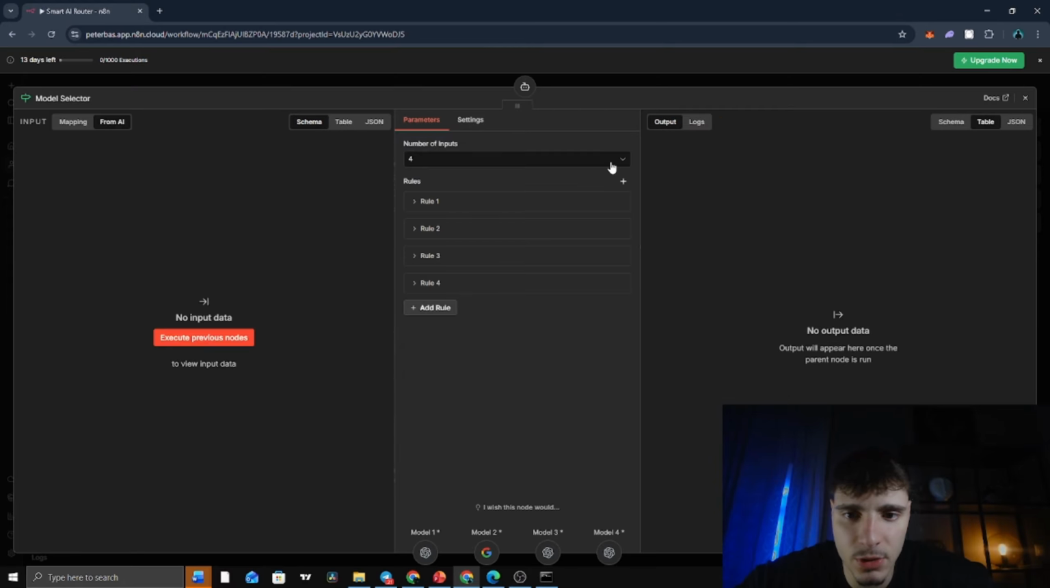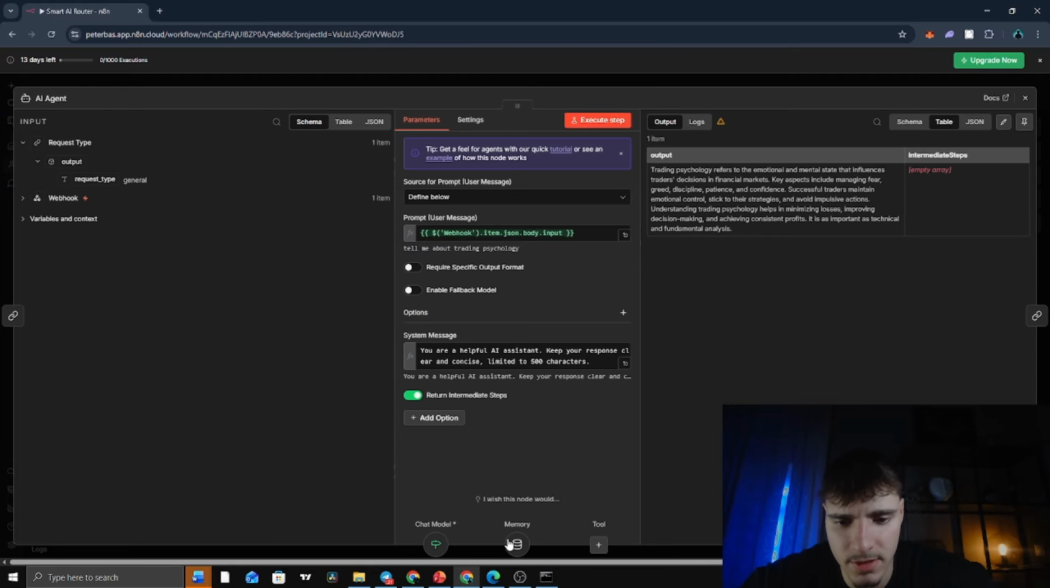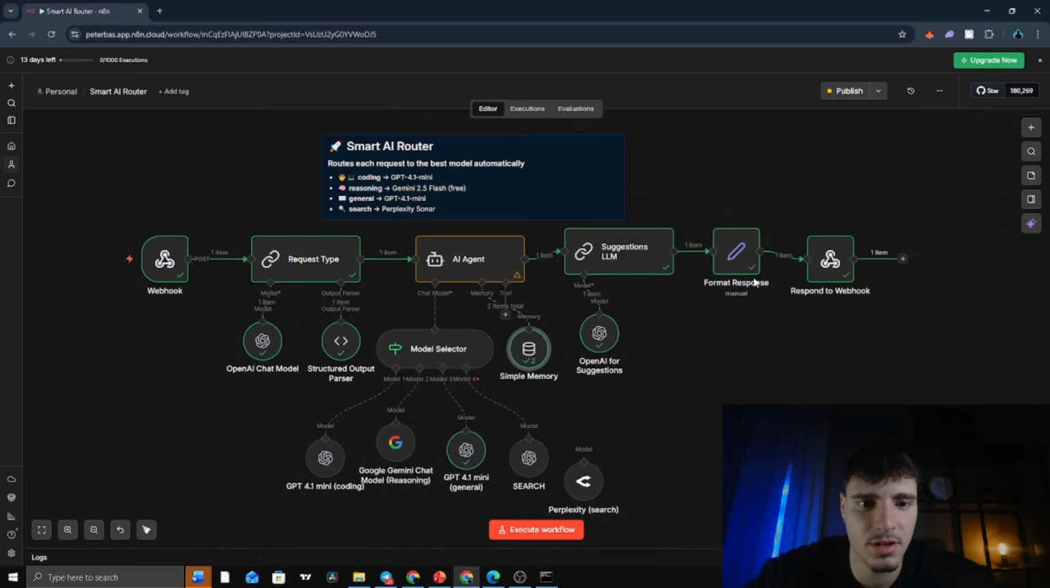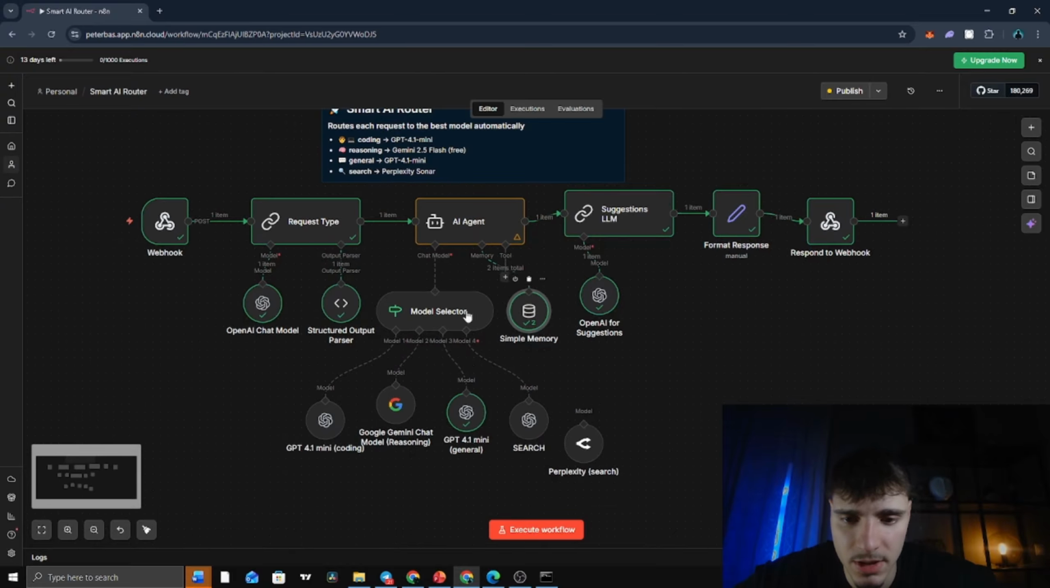This is the model selector with 4 rules. We're checking it in a bit. And this is simple memory. The simple memory node stores the conversation history per session. It uses the session ID sent from the frontend to identify which conversation belongs to which user. So if you ask a follow-up question, Claude remembers what you said before. Each chat thread has its own memory, and the agent returns the answer as output. So this gets passed to the next node, Suggestions LLM.